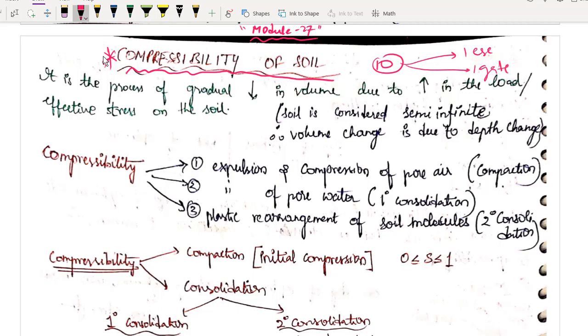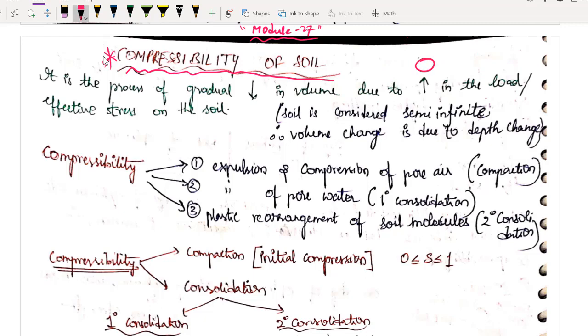So of course leave it to me. Theory I will teach you 100%. You need not refer to any other book, but you should have minimum memory and you should memorize these 10 formulae again and again till you write your examination. So let us start this topic, compressibility of soil.